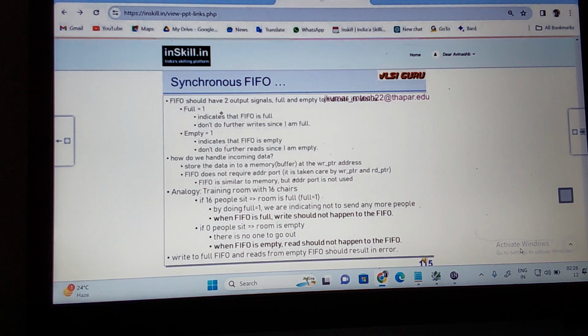What are the two output signals, indicating full and empty? Full equal to 1 means the FIFO is full. Empty equal to 1 indicates that the FIFO is empty, so don't do further reads, since it has become empty.